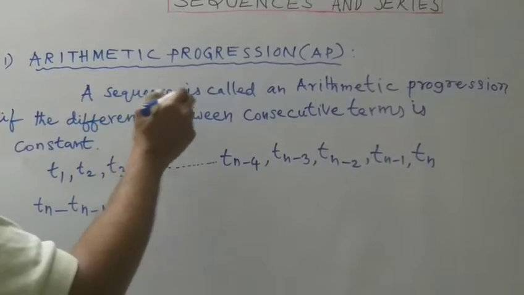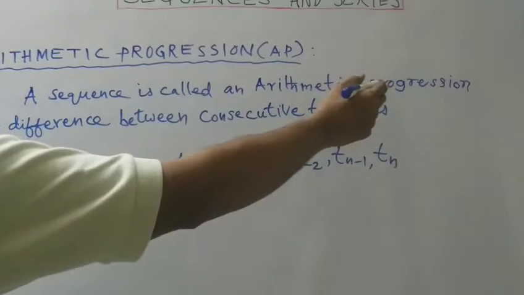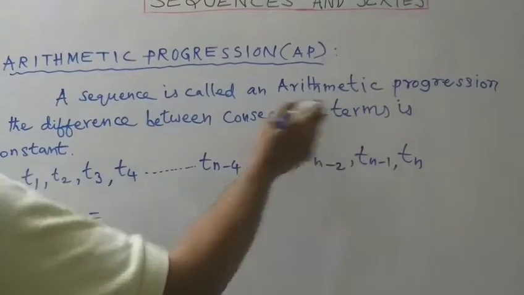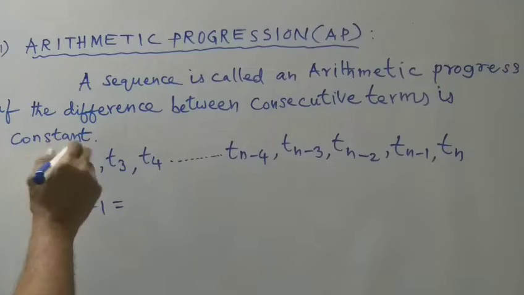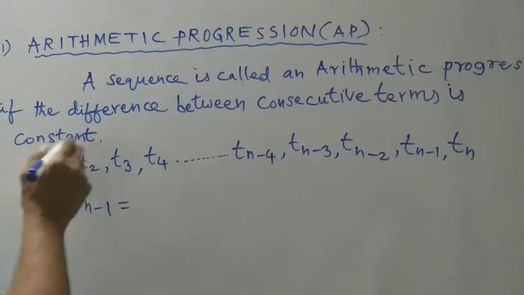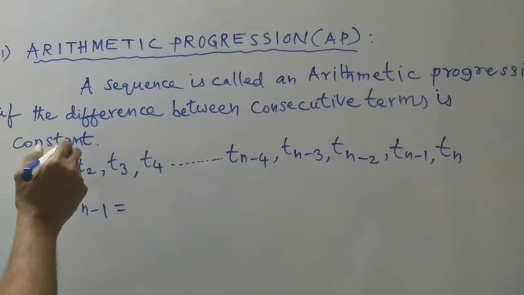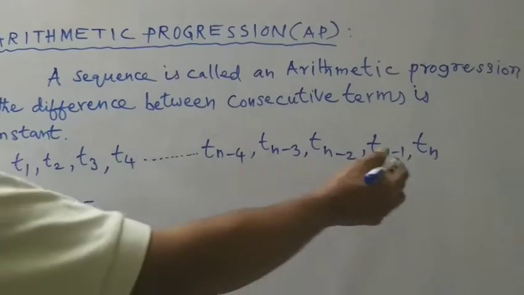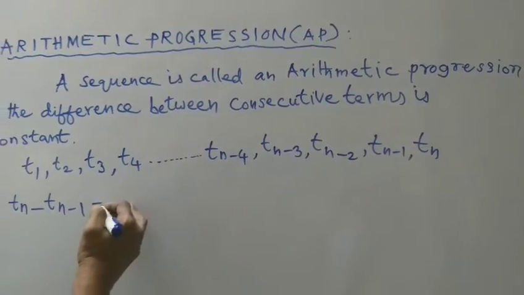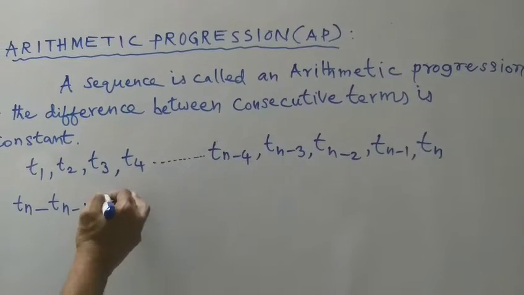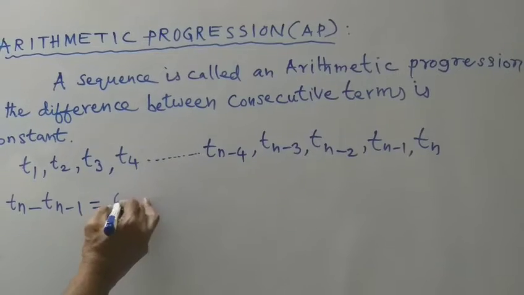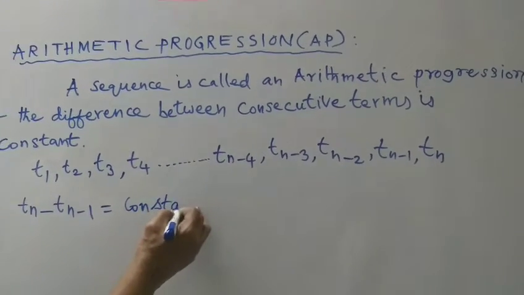A sequence is called an arithmetic progression if the difference between consecutive terms is constant. So Tn minus Tn minus 1 is constant.